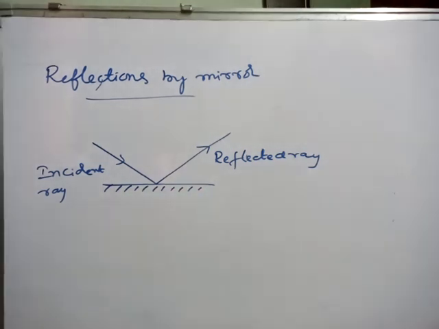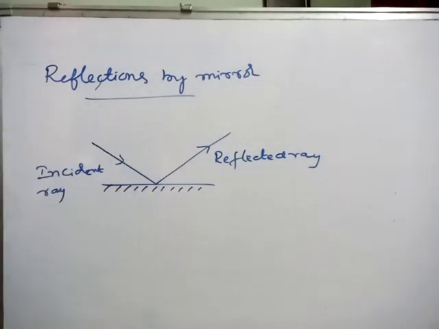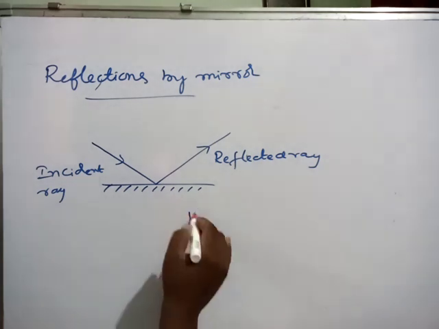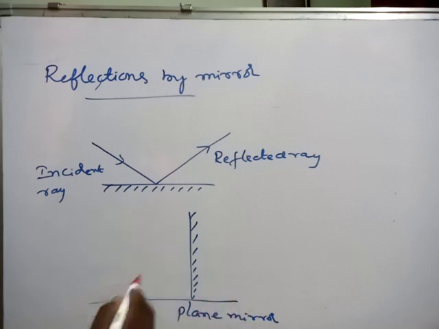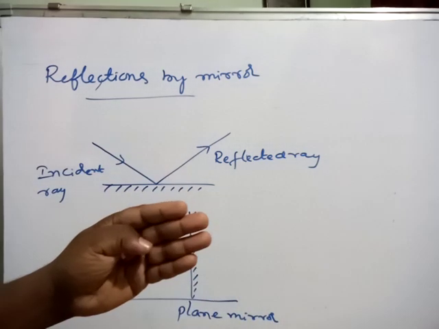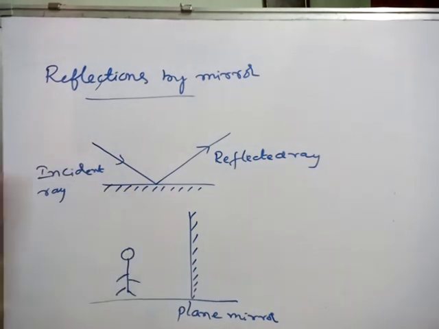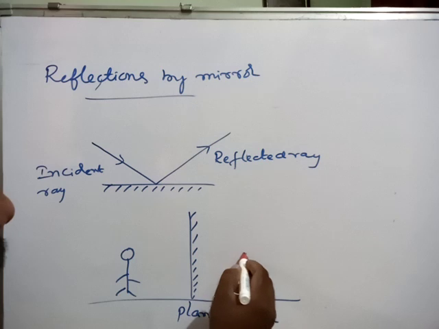Like this only, images are formed by the mirror. You know very well, in front of a plane mirror, if a person is standing in front of the mirror, immediately we can see the image of the person. We can feel that the person is in the mirror, but actually it is formed like this.